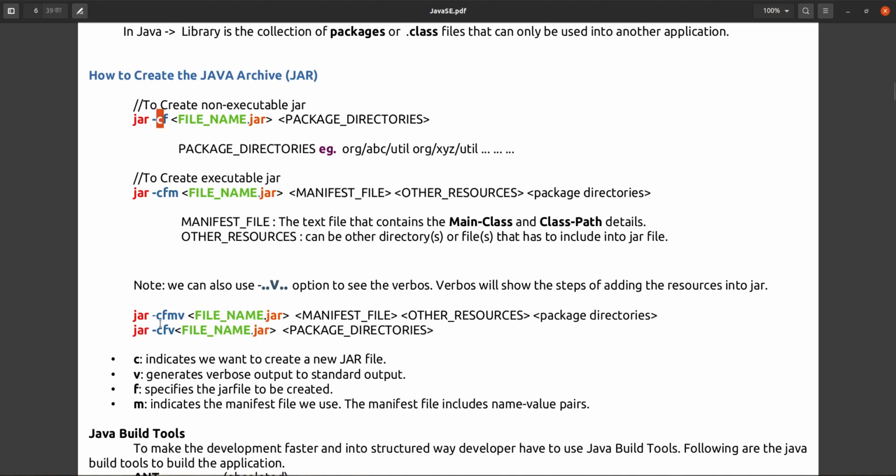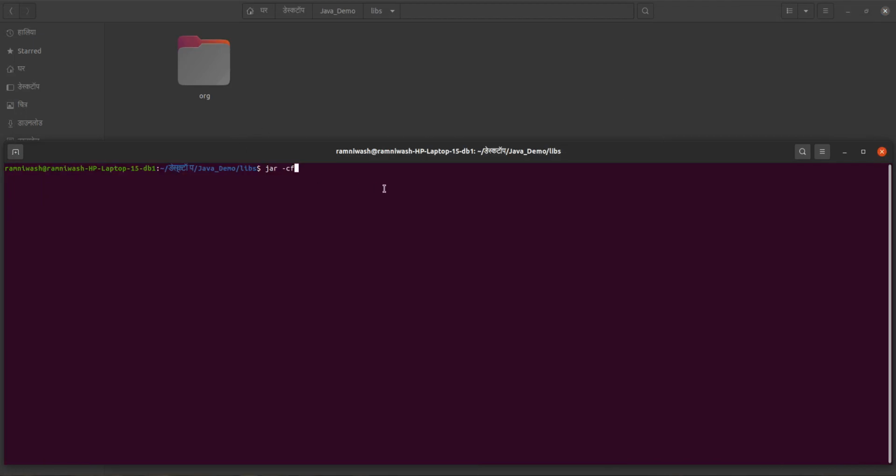F indicates that we specify the jar file to be created. So cf, C means create, F for jar file. Which jar file? util.jar file.